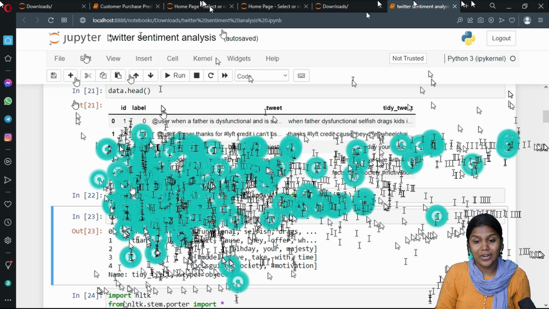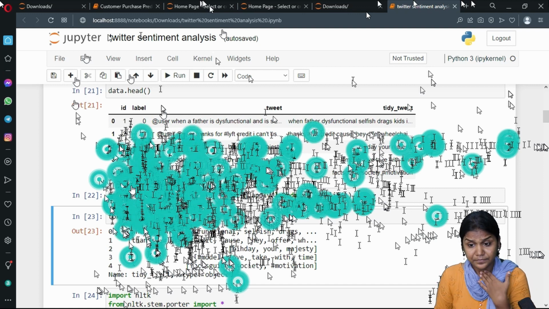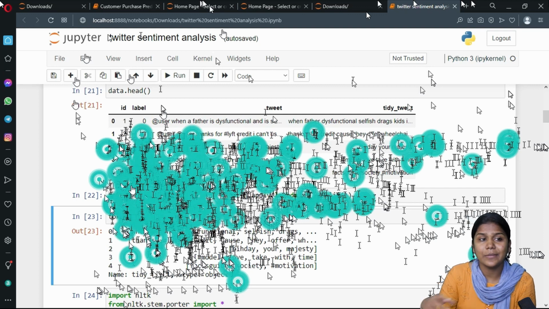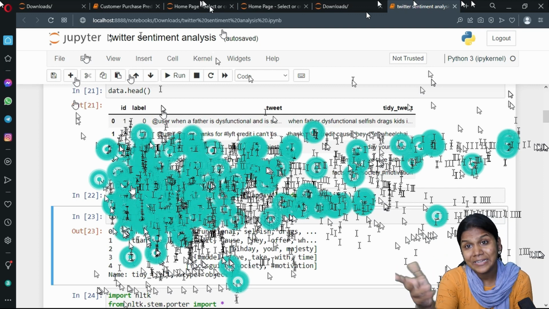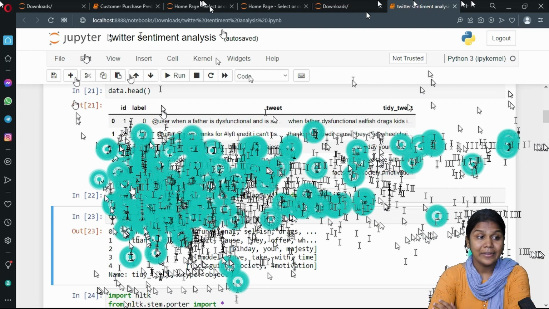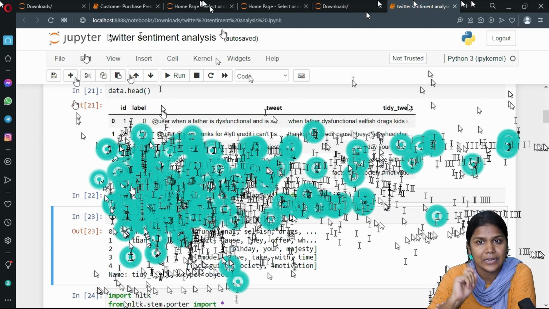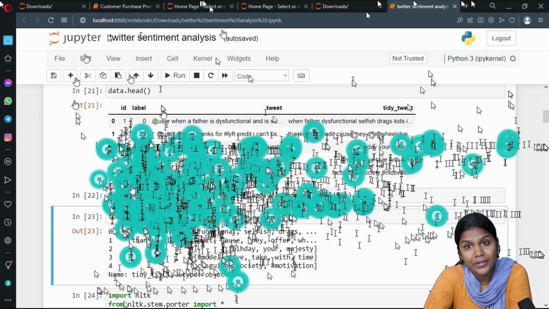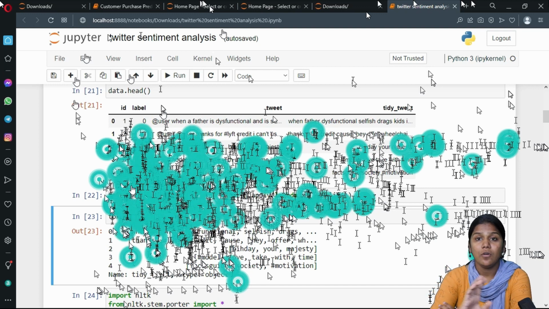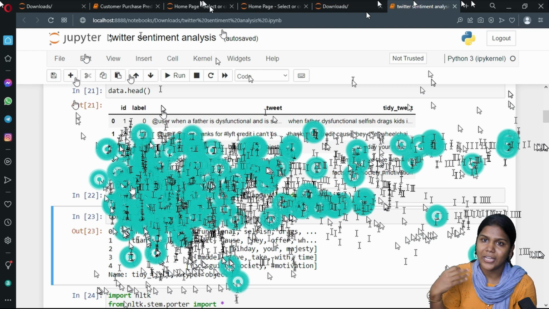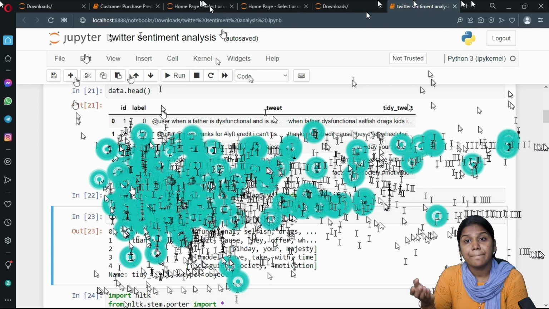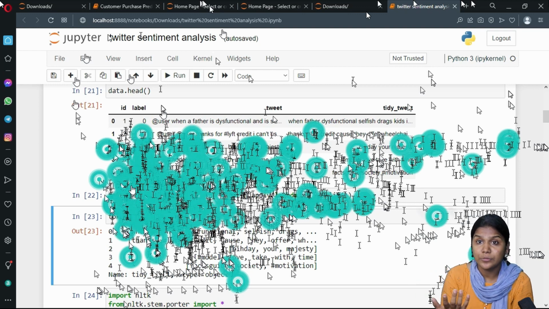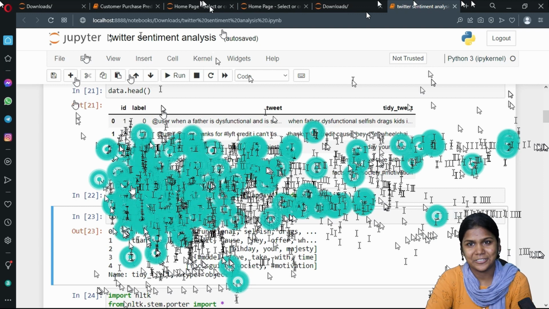From sklearn.ensemble, I have imported this random forest classifier. This algorithm is the improvised version of the decision tree algorithm, where a decision tree is applicable for a single condition and random forest is applicable for multiple conditions, correct? So if I give multiple conditions, I will have multiple outputs as well. For suppose 3 inputs, if I give, 3 outputs I will get, correct? So based on the majority voted output, the actual output will be determined.